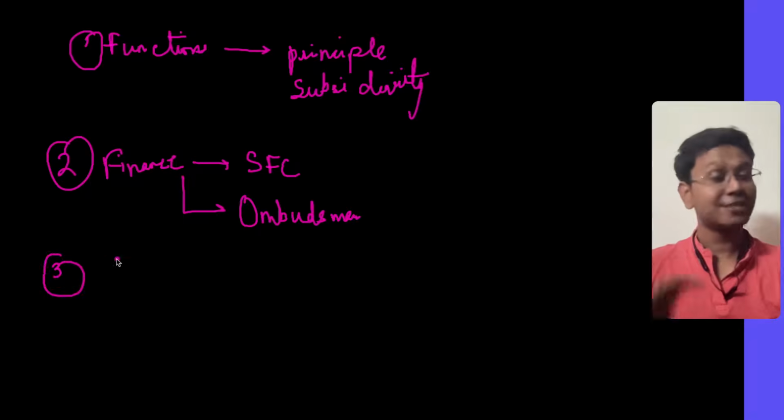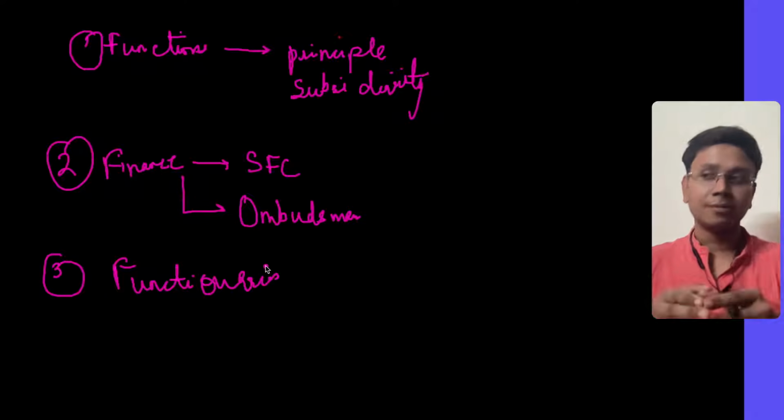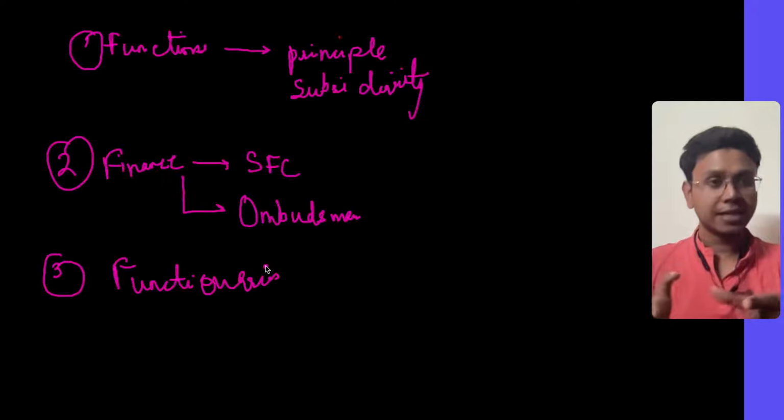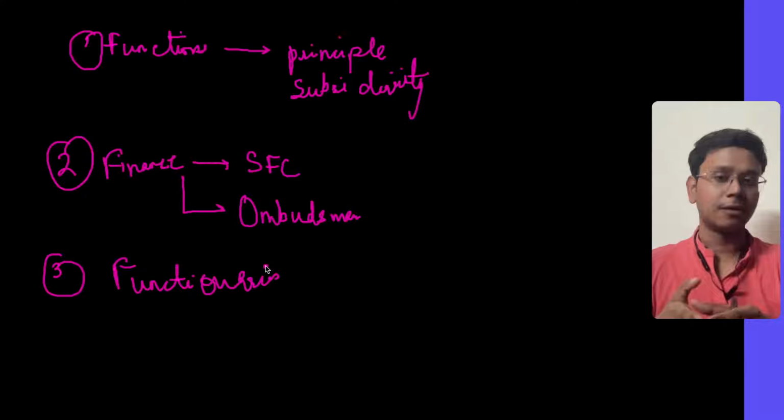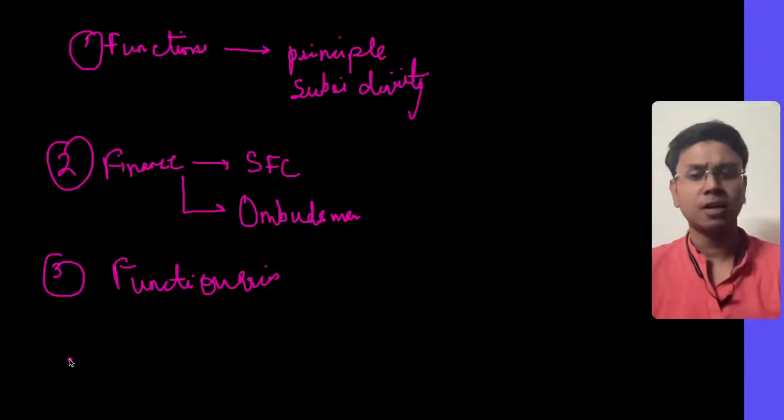Then third, there are three F's. Third is functionaries. Now the bureaucratic elements, the secretaries, etc., are not very much available. See, most of the elected leaders in our local bodies are not well aware of the system, and it's when the functionaries, the bureaucrats, will have to play a role. They have to guide them, handhold them. So these are not available very actively. There is a deficiency of a cadre for local governments.